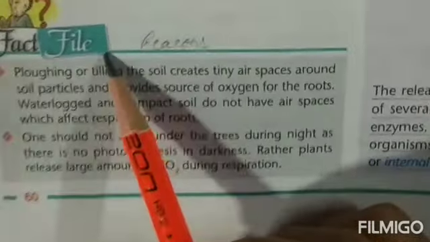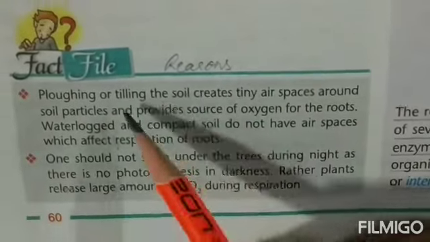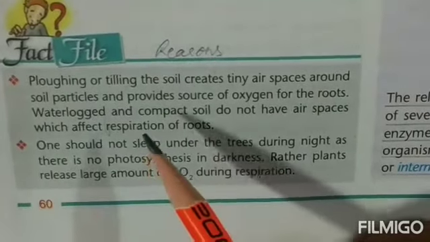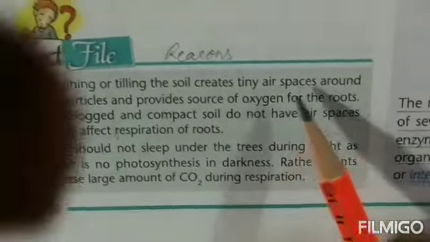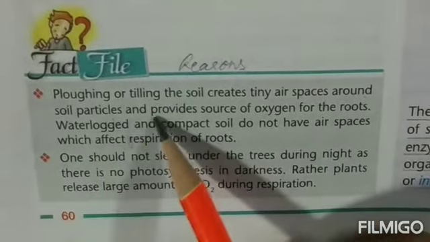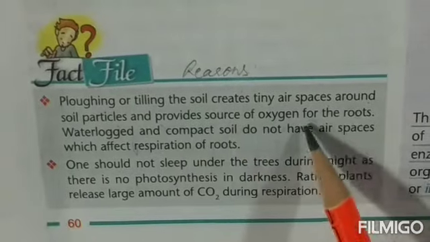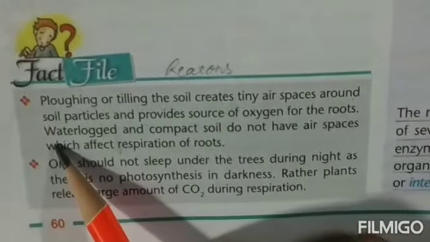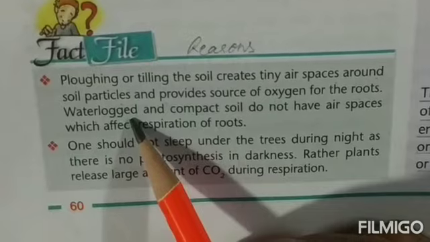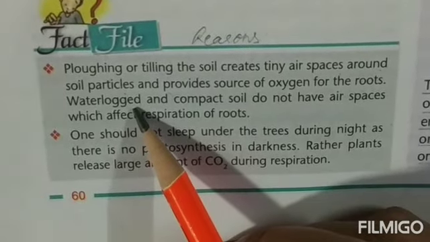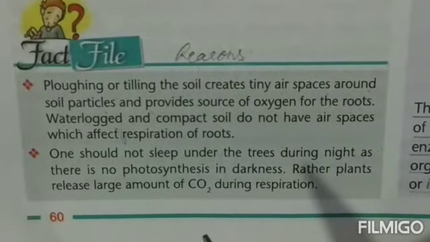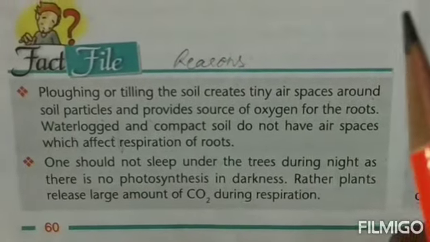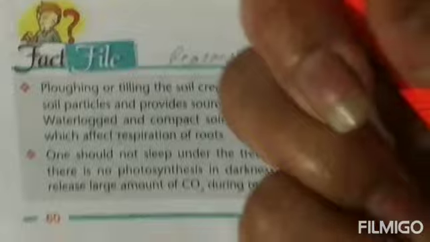Now look at the fact file, children. Right over here, reason. These could be asked like reasons. Plowing or tilling the soil creates tiny air spaces around the soil particles, and it will provide a source of oxygen for the roots. Waterlogged means that contain a lot of water. When we pour a lot of water in the soil, children, the clumping of the soil particles takes place. That means they become compact. They come together, they clump like this.